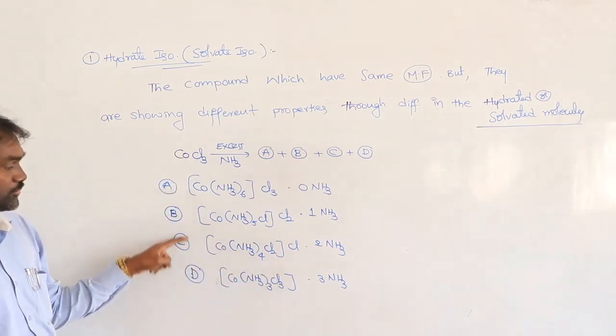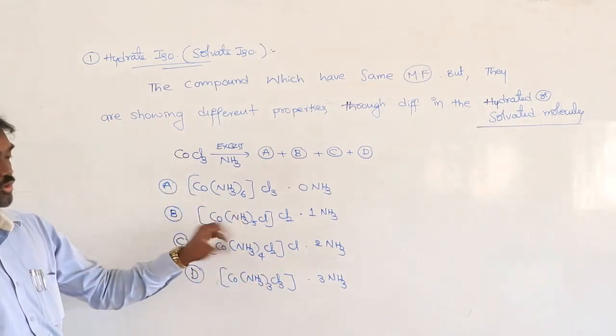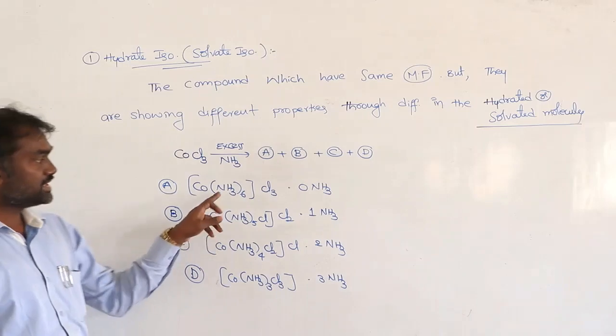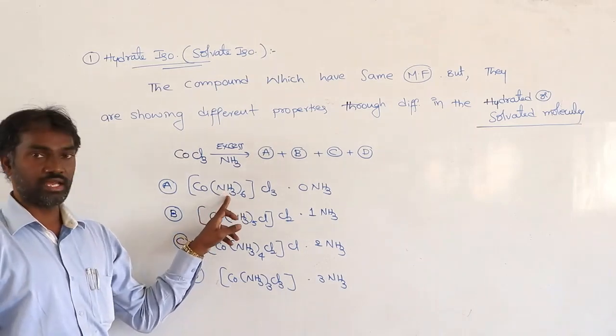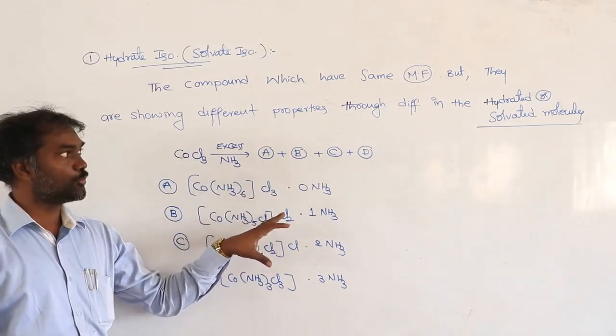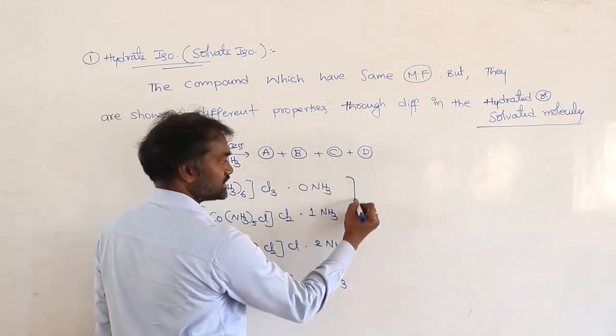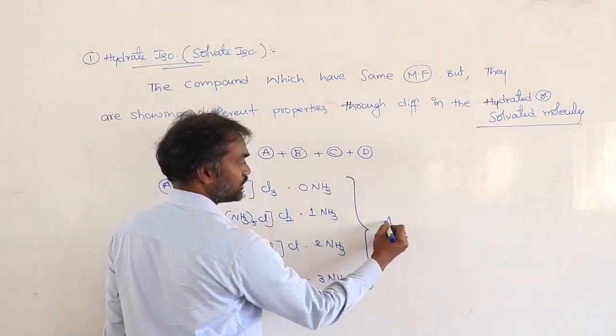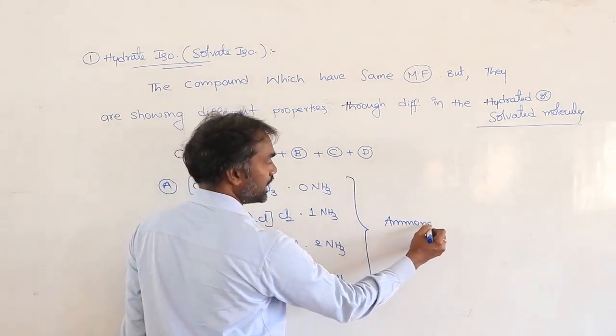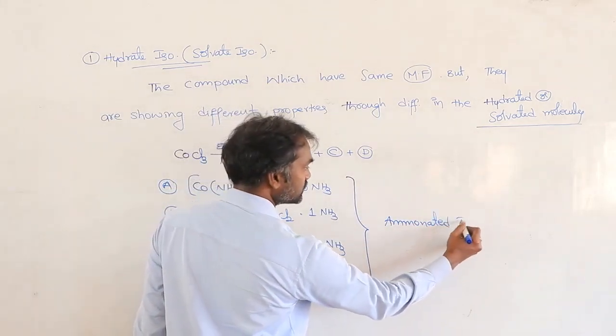So these 4 compounds you call hydrated isomers. Suppose instead of water ammonia is there, then you call it ammonated isomerism.